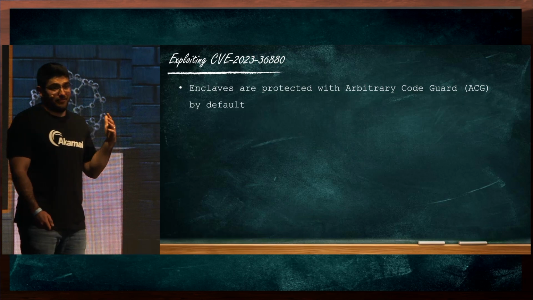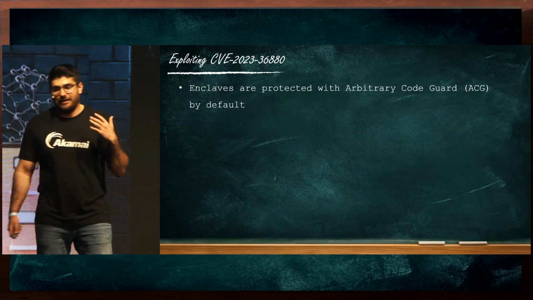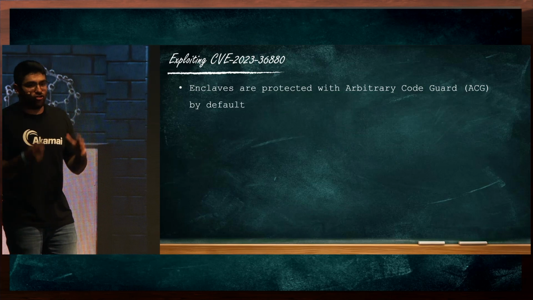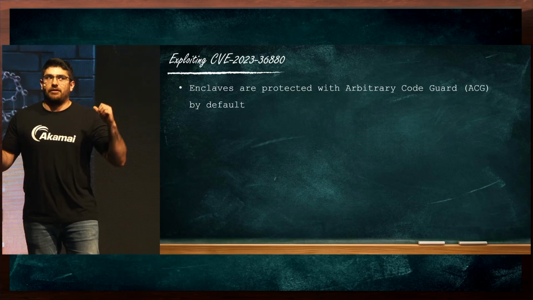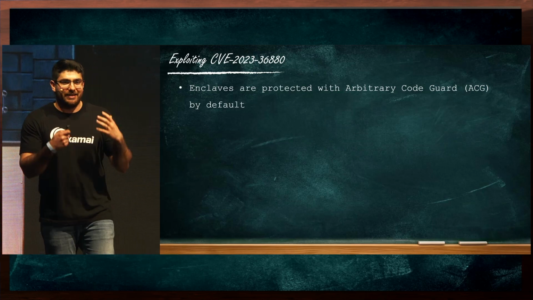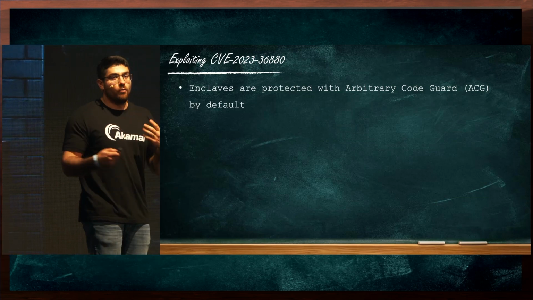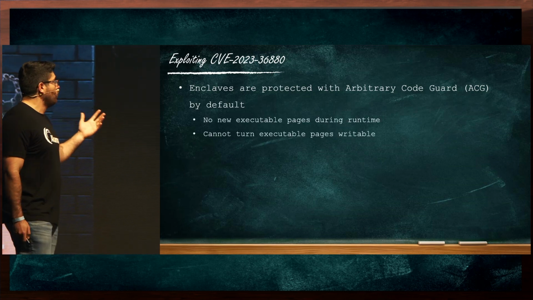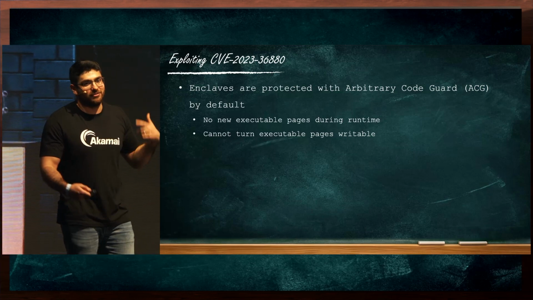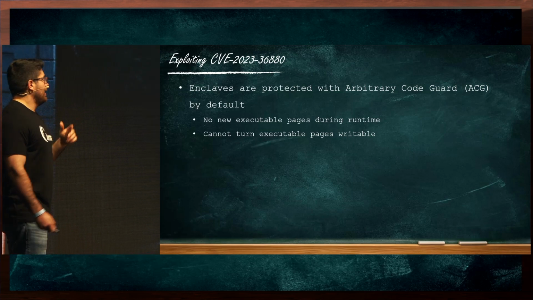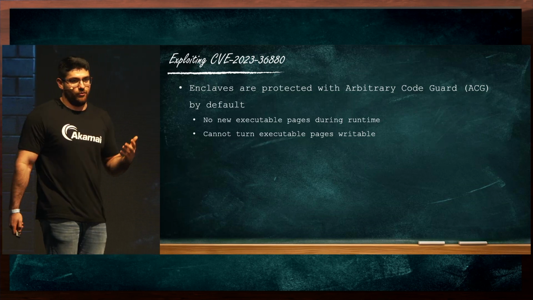ACG is a mitigation policy that can be applied to Windows processes and the kernel as well. What it does is ensure that no dynamic code can be executed by the process, meaning only code that was present in the original binary of the process can be executed. If we try to, for example, allocate a new memory region for shellcode, we will fail. So it enforces two rules: we cannot create new executable pages, and we cannot turn executable pages writable. And this little mitigation kind of crushed my dreams for getting code execution.